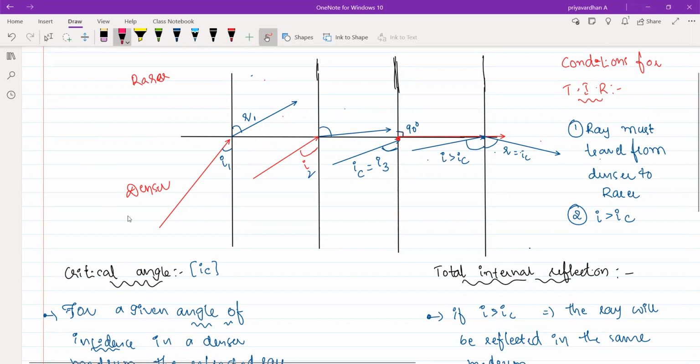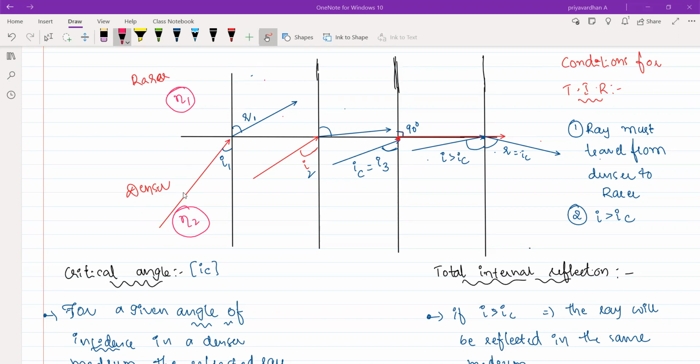You will have a different thing. If eta 1 is the refractive index of the rarer medium and eta 2 is the refractive index of the denser medium, can you tell me what sin i by sin r is equal to? Yes, it is a constant. But equal to what constant? Is it the gravitational constant? Spring constant? There must be a value for the constant, right?